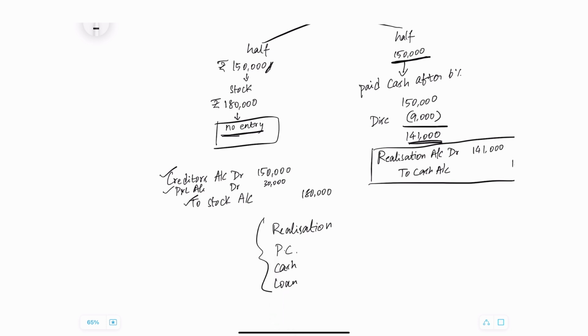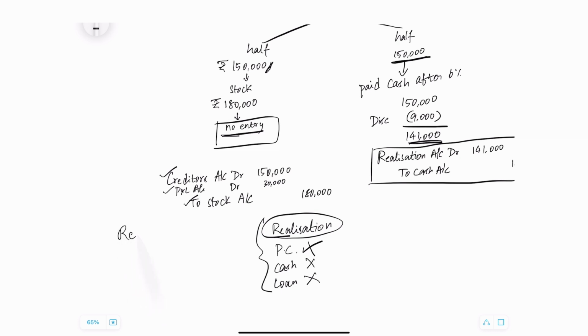You can use only these accounts. So when you are paying creditors by stock, you are not going to use partner's capital, cash, or loan from partners. Therefore, the only balancing ledger that you can use for all these scenarios is the realization account.